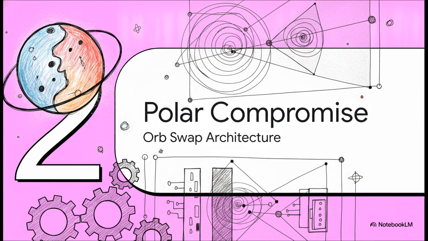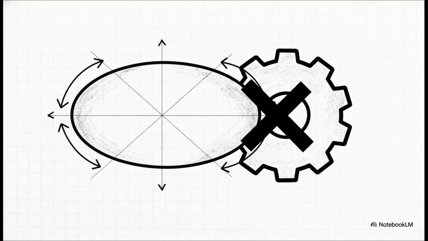Moving on to Section 2, OrbSwap's polar compromise. Now, OrbSwap had this incredibly ambitious vision, right? They wanted to build an n-dimensional automated market maker specifically for stablecoins. Instead of using traditional Cartesian math, sliding along your standard x and y axis, they utilized a superellipse invariant. They basically treated the liquidity pool like a circle, calculating trades by rotating around a focal point using polar coordinates and trigonometric angles.